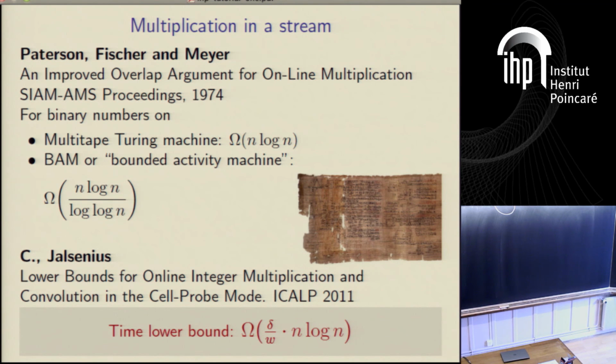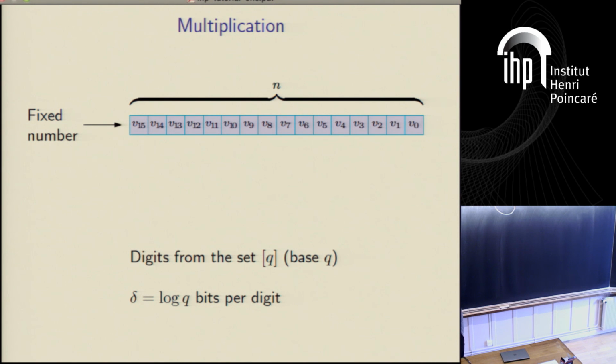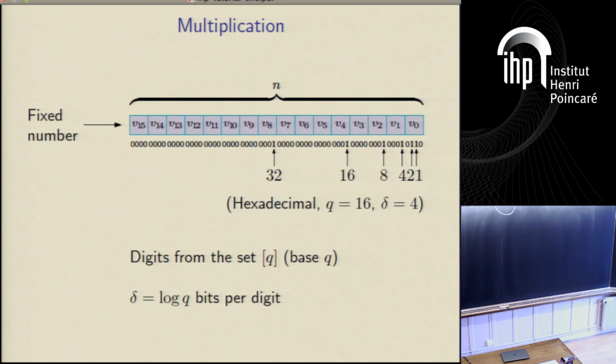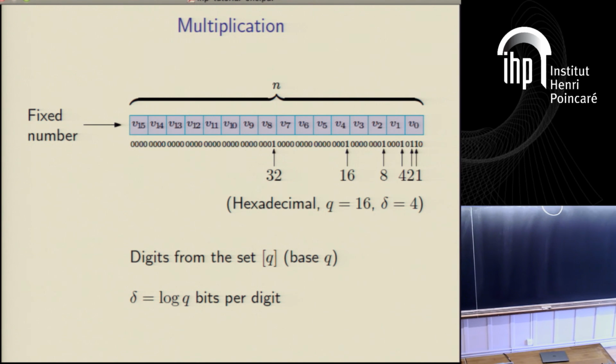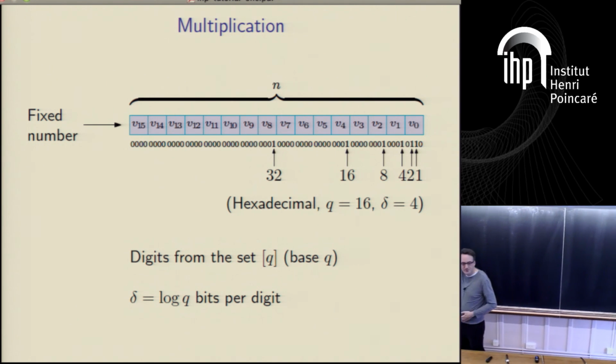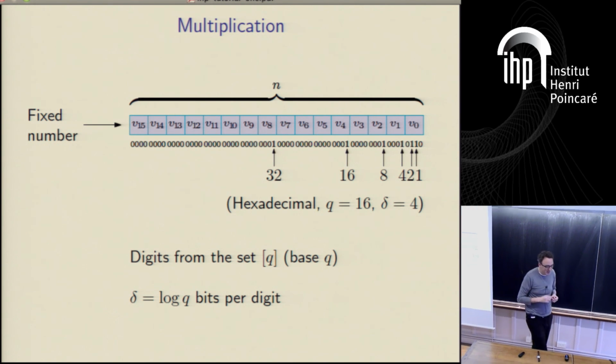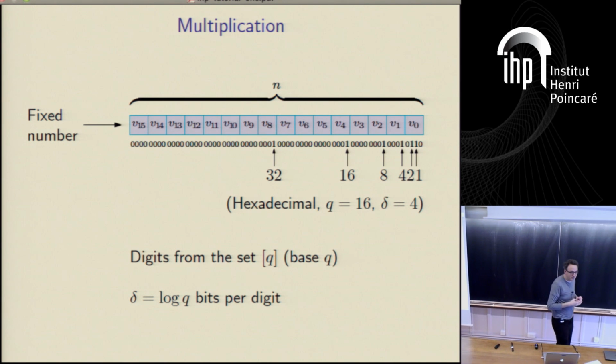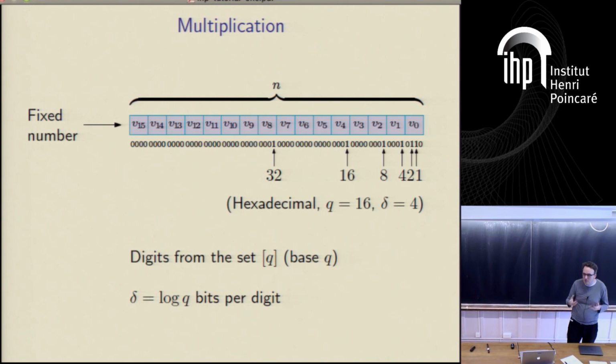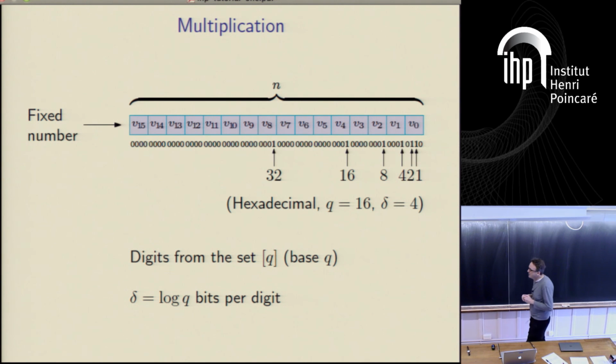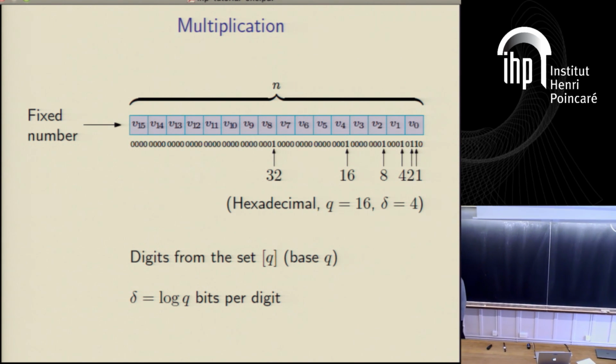For this online multiplication problem, we have more or less the same lower bound as discussed before. So how does that work? Well, what we'd like to do, of course, is just use the same hard pattern we had before, but you have to be a bit careful about it. The symbols that come in a multiplication are not binary. So instead what we do is basically bit packing. We put the ones at power-of-2 positions, but in some binary representation of the number which we're going to multiply by.